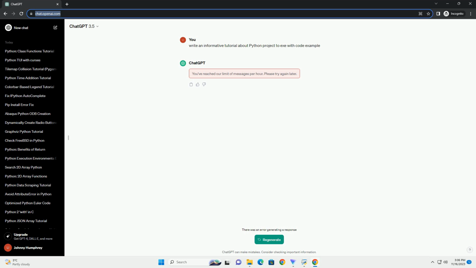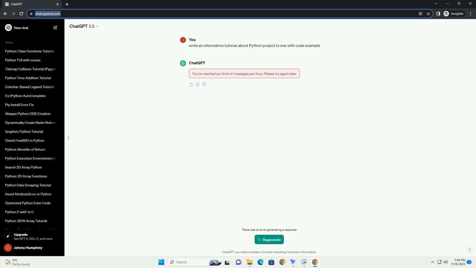This example includes a data file, data_file.txt, in the same directory as the executable. If you want to create a windowed application, where a console window doesn't pop up when running the executable, use the --noconsole option. You can specify a custom icon for your executable using the --icon option.